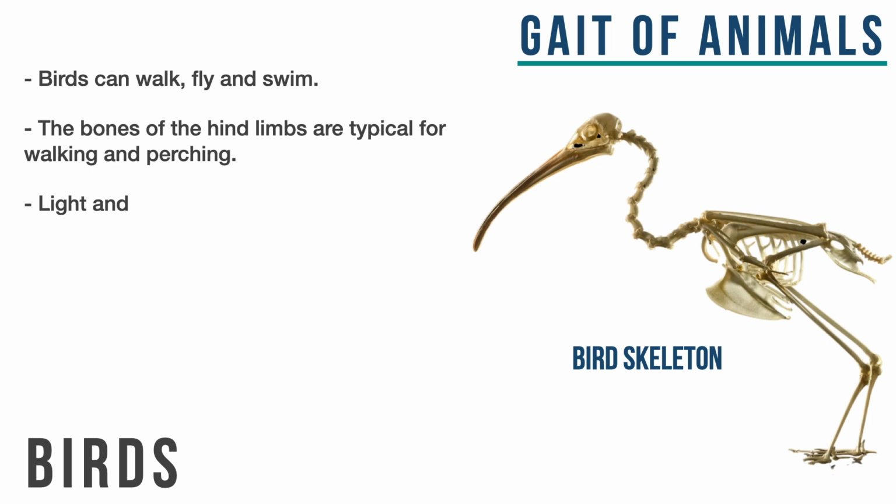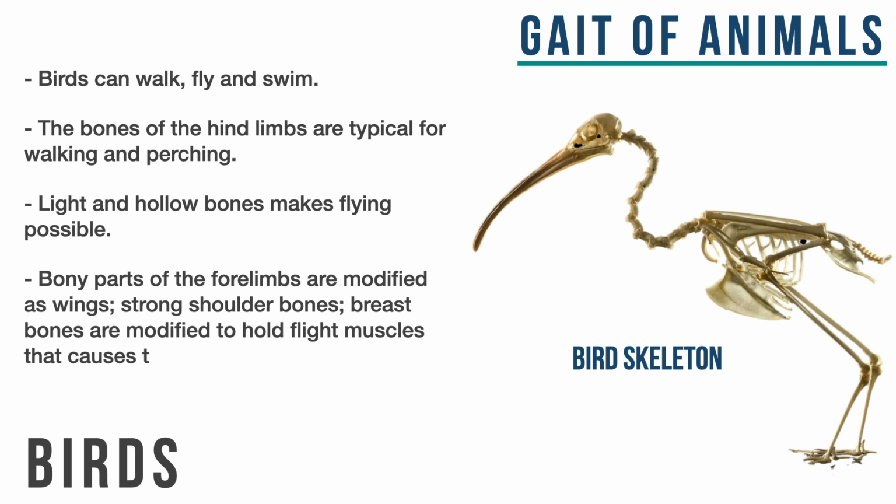You often see birds doing that. The lightness and the hollow structure of the bones make it possible for the birds to fly. Their forelimbs, which means the limbs in the front, are modified as wings, while there are breastbones that are modified to hold the flight muscle strongly to help them move their wings so as to fly.